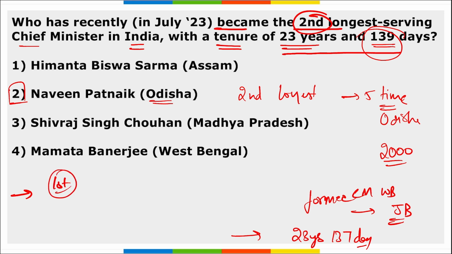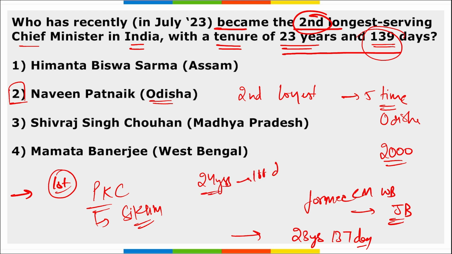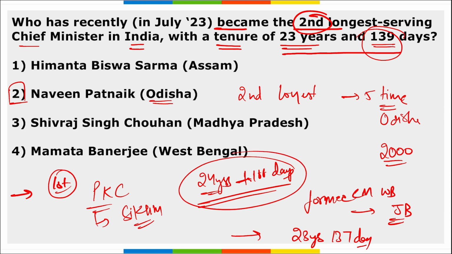If I ask you, as we just saw, he is in the second position, right? So who is the person in the first position as the longest serving chief minister in India? He will be Pawan Kumar Chamling. He is the former chief minister of Sikkim, correct? And he holds the first position as the longest serving chief minister after independence. He was in this position for 24 years and 166 days, correct? And now recently Naveen Patnaik is the second longest serving chief minister with 23 years and 139 days, correct? Also remember, Naveen Patnaik also became the third chief minister to be appointed for a fifth term, right, after Pawan Chamling and Jyoti Basu.